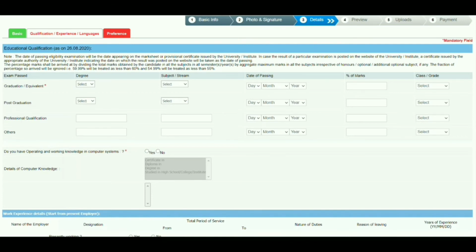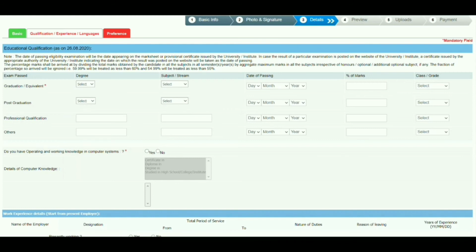And the date of passing, so select the year of passing of your degree, and also the percentage of marks. Some people may get their results in marks, and some people may get their results in GPA formats. If they don't know how to convert to percentage, don't enter an approximate percentage, and don't enter the maximum percentage like that. You have to go to your college or university and convert your GPA or marks into that particular percentage, and enter that exact percentage whatever you get on that website. So enter accordingly. Don't enter any approximate percentage in this field.